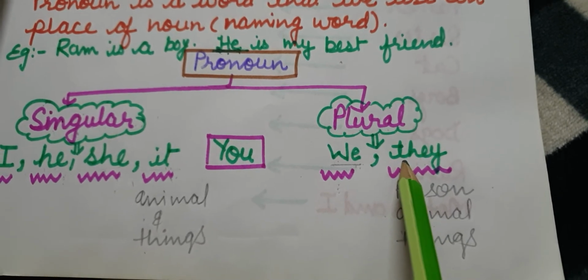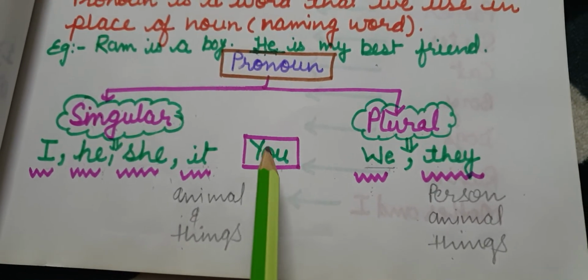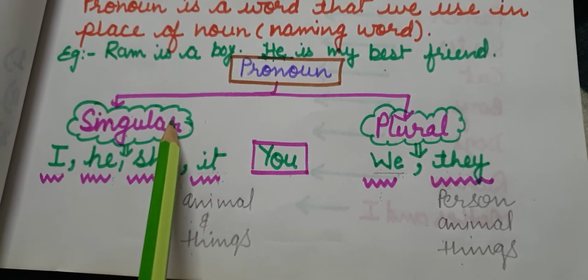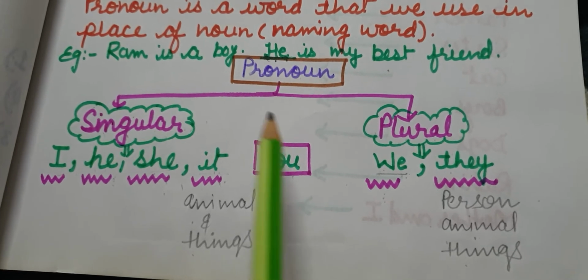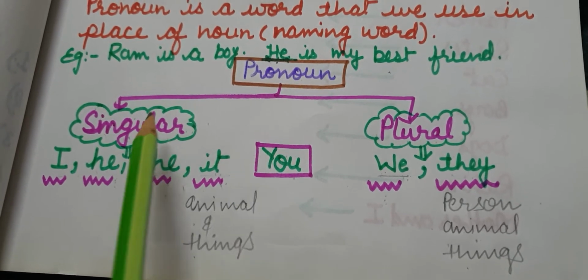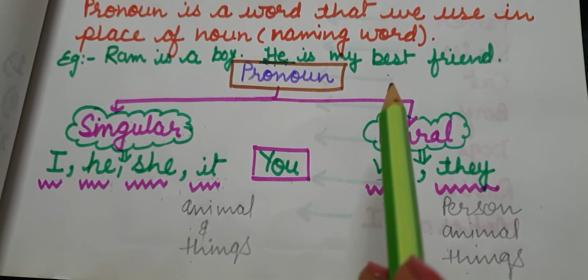लिए दे यूज़ करेंगे. नाउ कमिंग टू यू किड्स, यू इज़ यूज्ड बोथ फॉर सिंगुलर एंड प्लूरल according to the sentence. Sometimes you is used to replace the singular noun and sometimes it is used for plural noun.